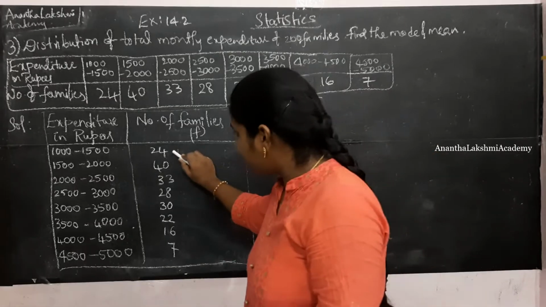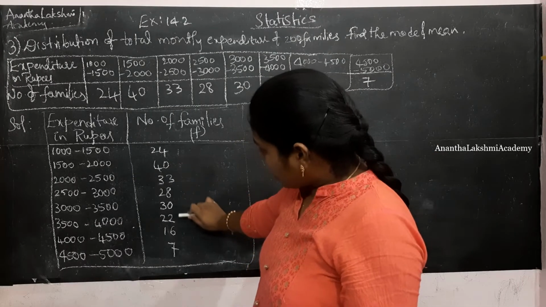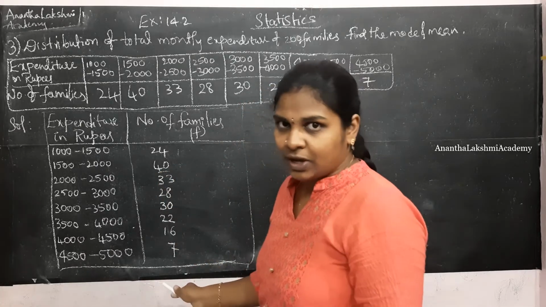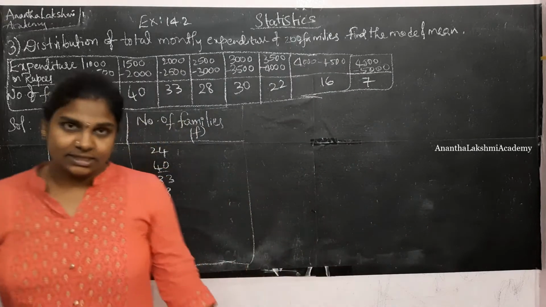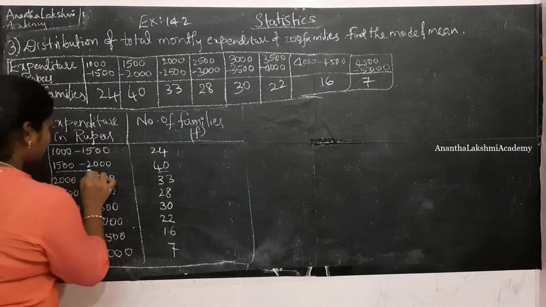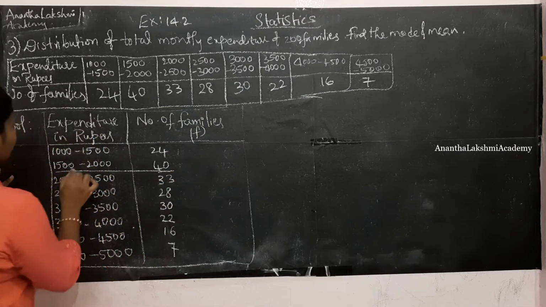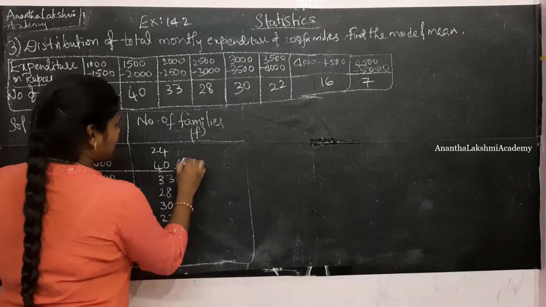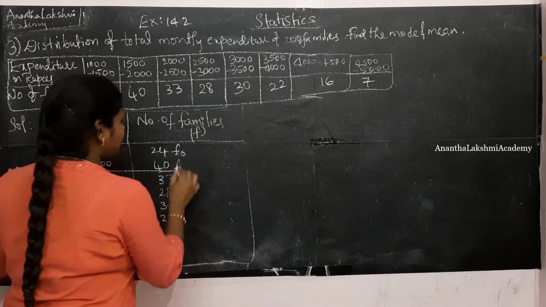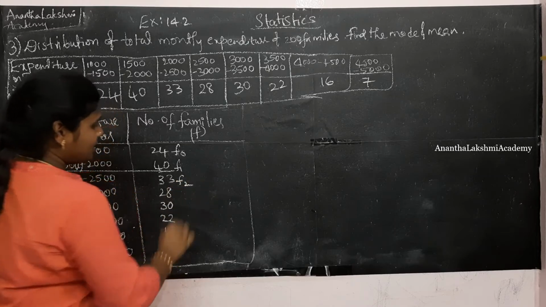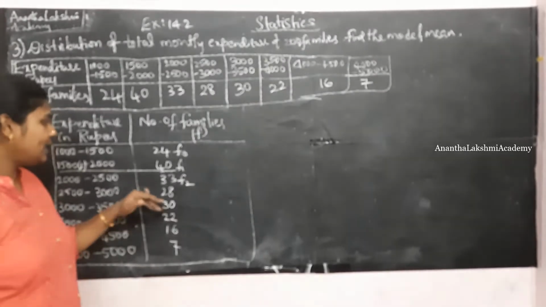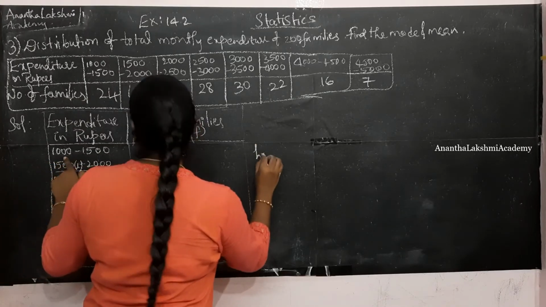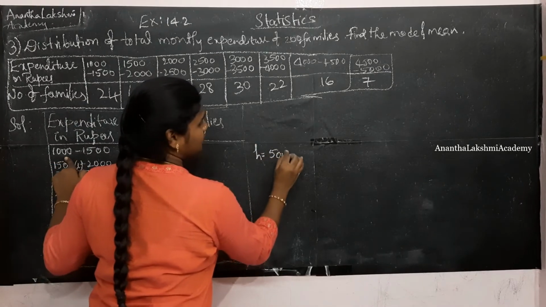If you consider here 24, 40, I figure out that 40 is the maximum frequency in this. So the class interval which is associated with 40 is 1500 to 2000. 1500 is going to be L, 40 is going to be F1, 24 is F0, 33 is F2. And the class interval size H is nothing but 500.